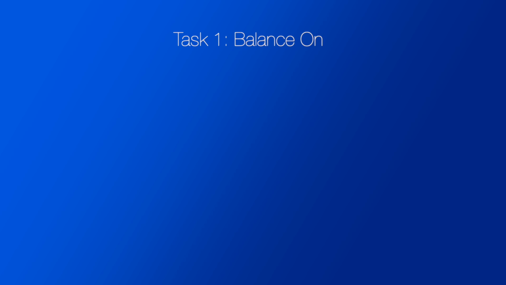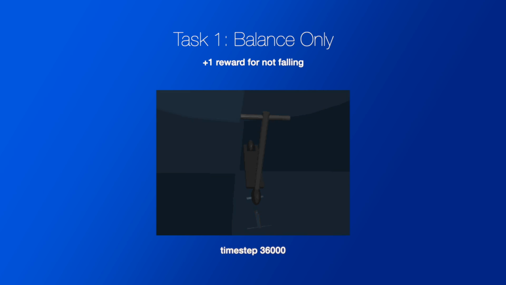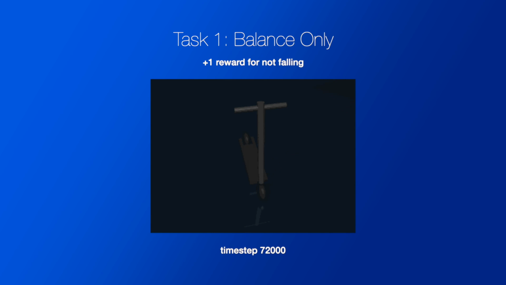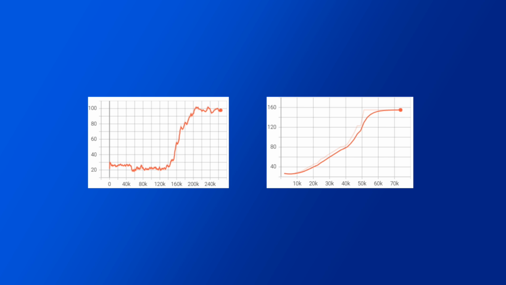The first task is to simply keep itself balanced after starting with a random tilt. It receives a reward of 1 for every time step that it is not falling. I used the PPO algorithm for training, and pretty soon the scooter learns to balance itself indefinitely. I thought I had an infinite loop in my code at first. I've also tried to use the DQN algorithm, but it wasn't performing quite as well as PPO.